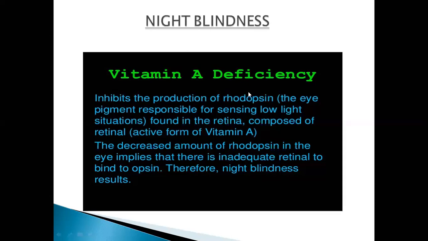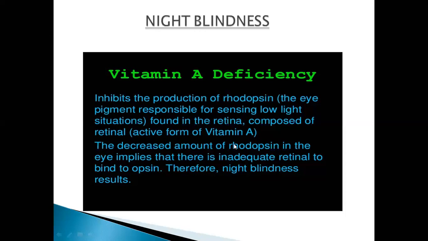Vitamin A deficiency inhibits the production of rhodopsin, the eye pigment responsible for sensing low light intensity situations, found in the retina, composed of retinal, the active form of vitamin A. It means that whenever you have a diet enriched with vitamin A, it helps your rod cells produce rhodopsin. And what is rhodopsin? It is a pigment responsible for sensing low light. So eat vitamin A, rhodopsin will be produced, which will help to sense low light situations, right?